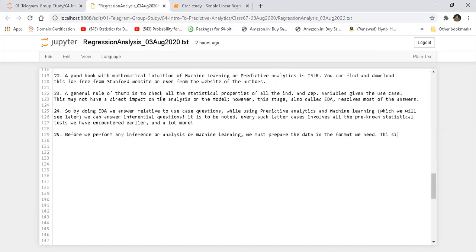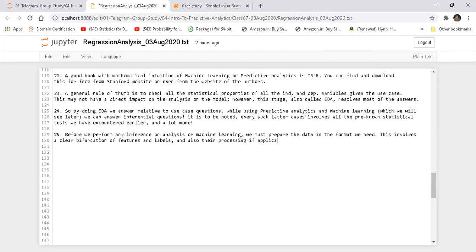This involves a clear bifurcation of features and labels. Okay, features is the independent variables, labels is another name of the target variable. So this step involves a clear bifurcation of features and labels, and also their processing